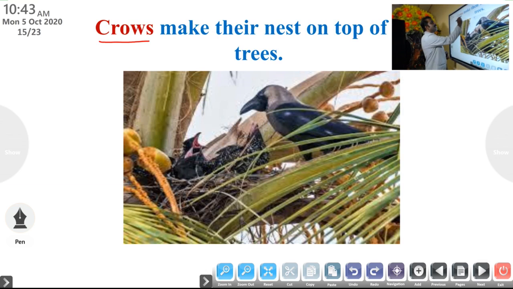Crows make their nest on the top of trees. Look at the picture, you can see the nest of a crow on the top of a coconut tree. Crows always make their nest on the top of trees.